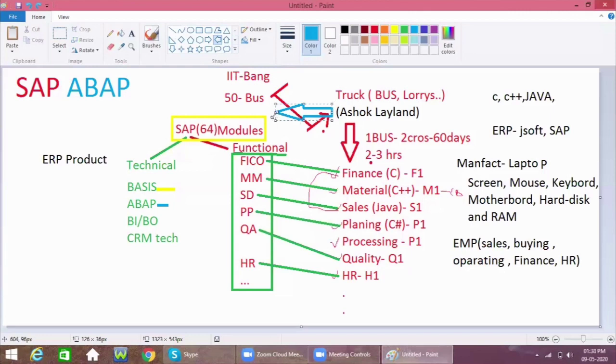When he is using SAP, let us say people from IIT come to the MD of Ashok Leyland and ask, sir, we need 50 buses. How much price is required to make 50 buses, and how many days are required?